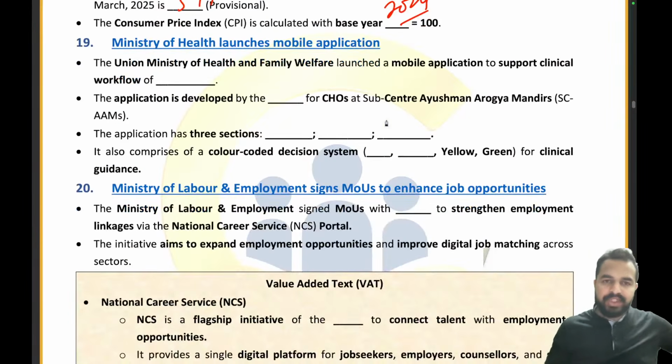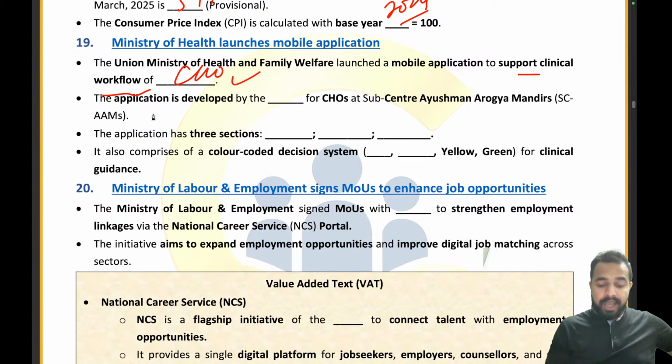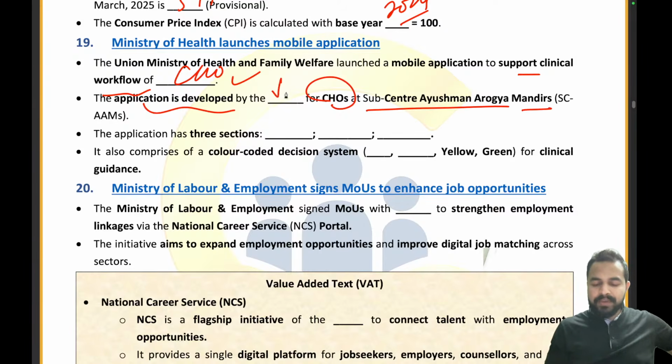Now, the Union Ministry of Health and Family Welfare launched a mobile application to support clinical workflow of community health officers. Absolutely right. The application is developed for CHOs at sub-center Ayushman Arogya Mandirs. So who has developed this? Indian Council of Medical Research.